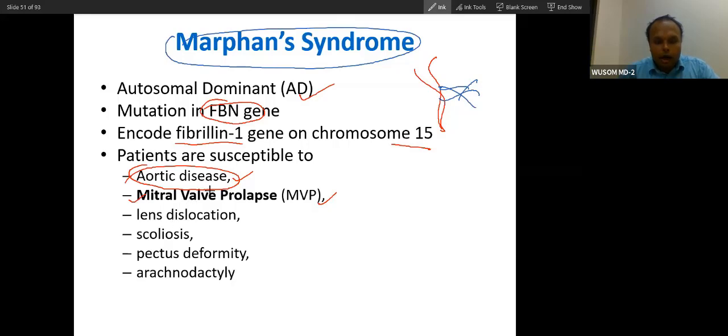Other than these two, you can see lens dislocation in such patients. You will also see scoliosis, chest deformity, pectus deformity, and arachnodactyly, so the fingers of the hand will be longer. So these are the presentations. I will explain the pathogenesis.